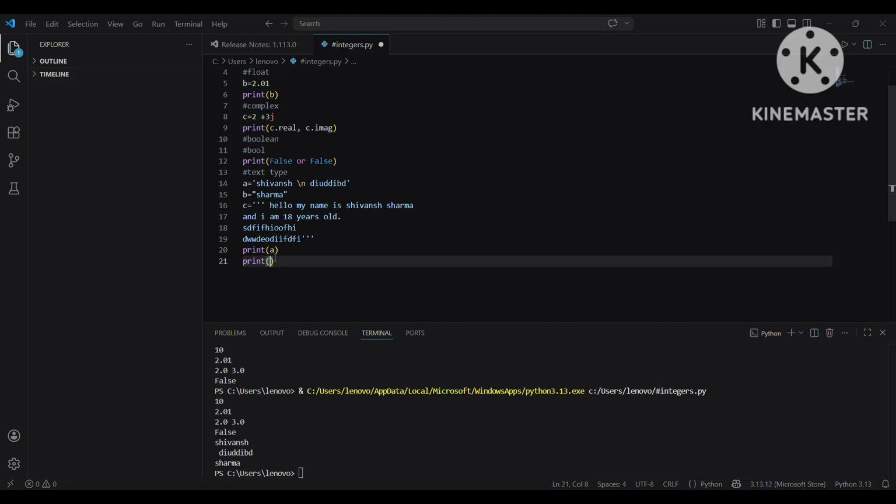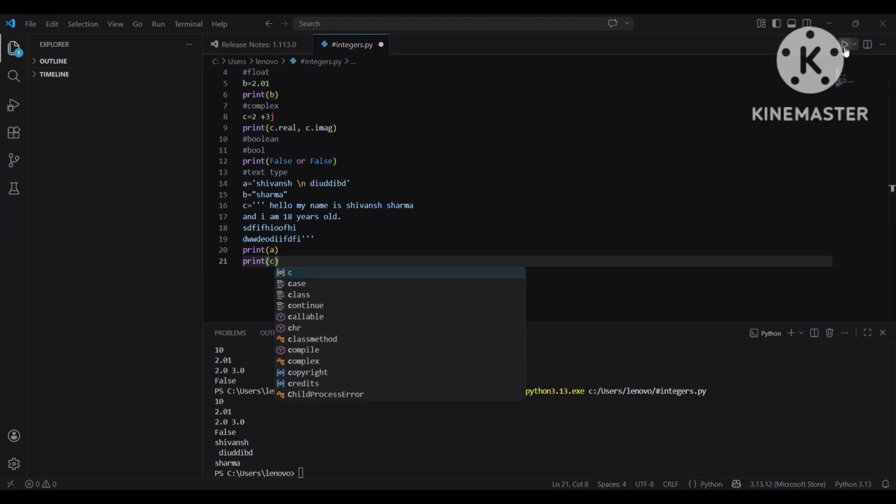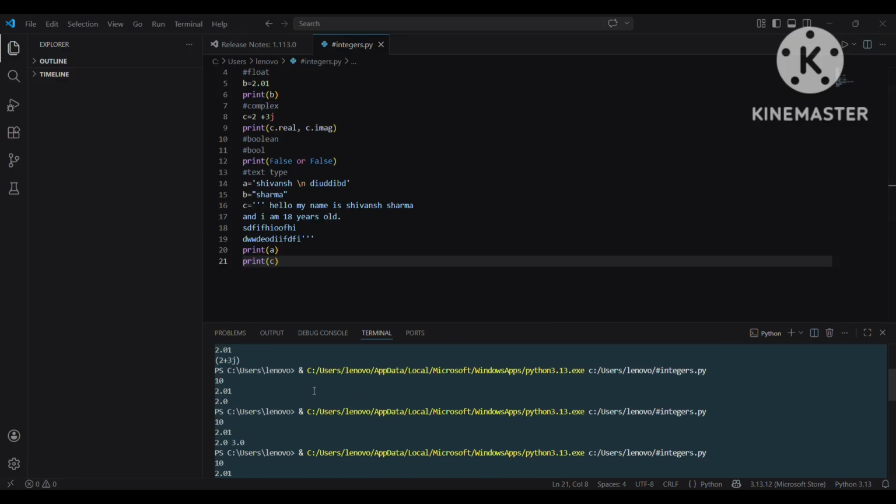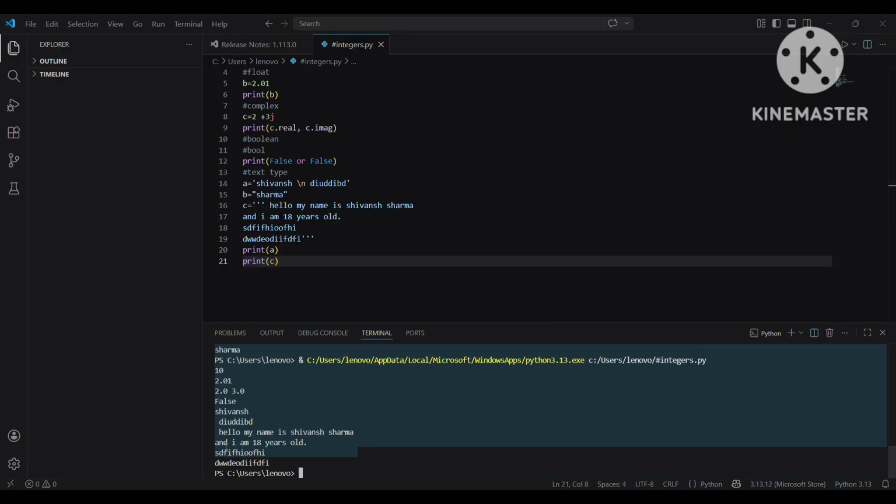And after that we have C. And now this string is printed. C string is printed here. We can see, hello, my name is Shivansh Sharma and I am 18 years old. And after that, blah blah blah blah.